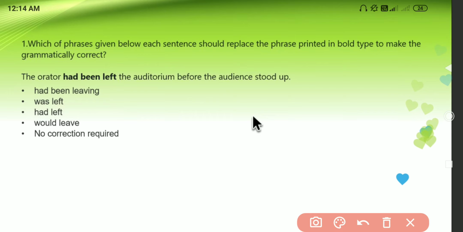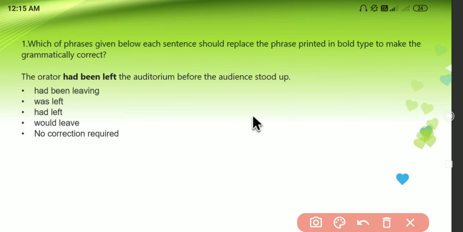The orator had been left the auditorium before the audience stood up. So the phrase written in bold is "had been". So instead of "had been", which phrase is suitable here? The orator dash the auditorium before the audience stood up. Had been leaving, was left, had left, would leave, or no correction required. So you can see "the orator was left" will not be correct.